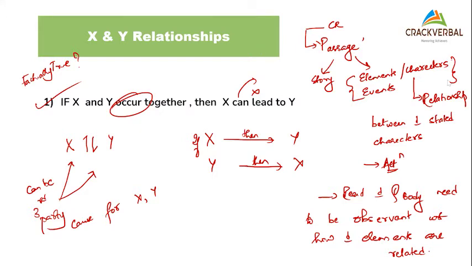A very important aspect of CR is: is it 100% false or 99% possible? This is something that you have to be very careful about. This can lead to Y, maybe, but I cannot say it is always valid.